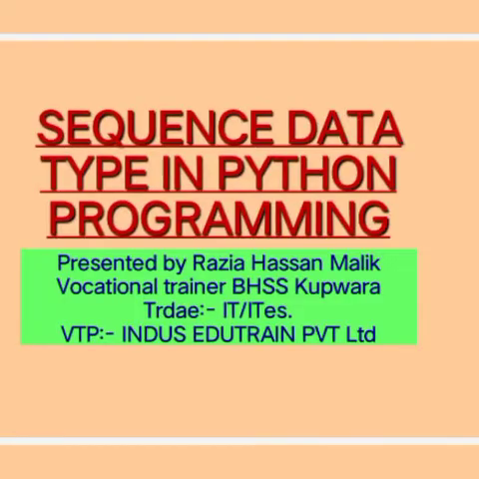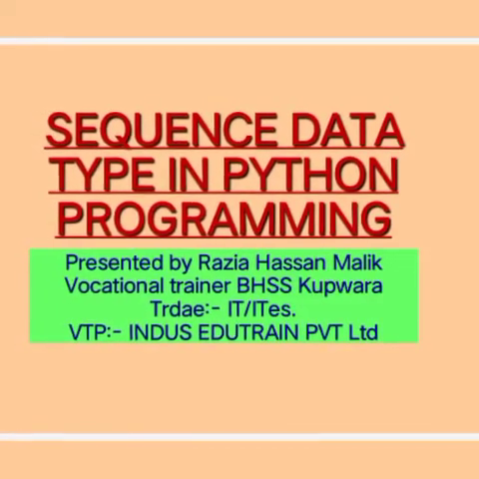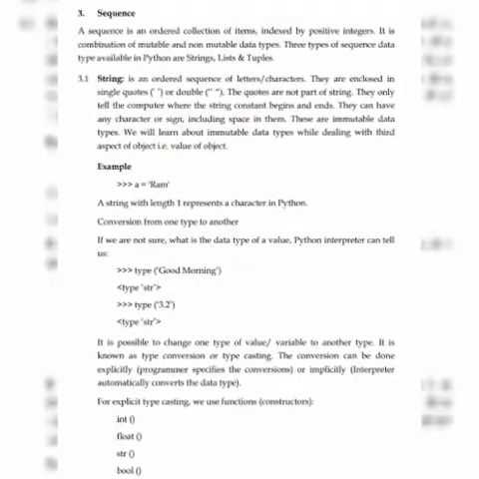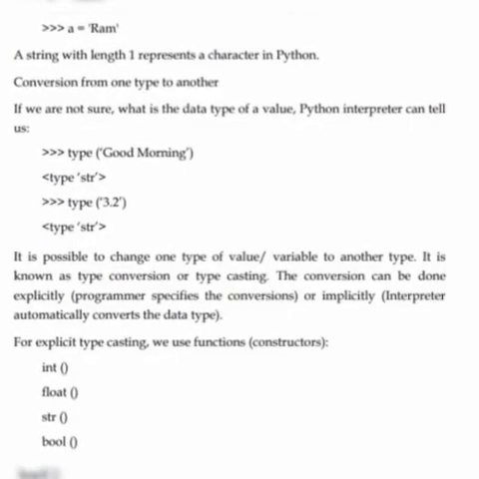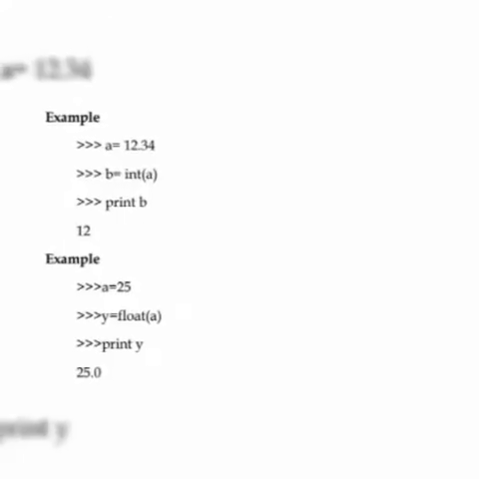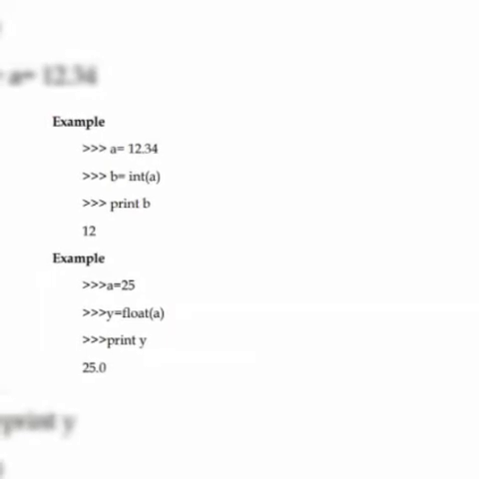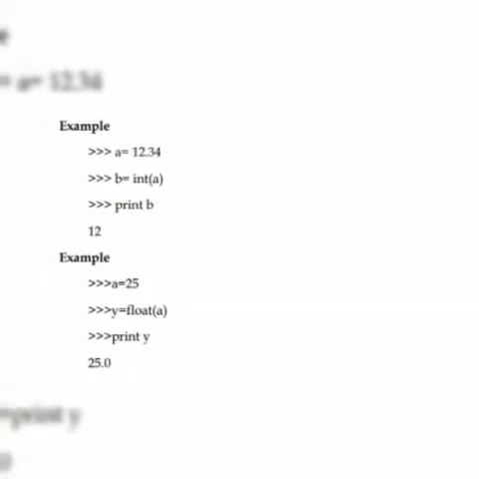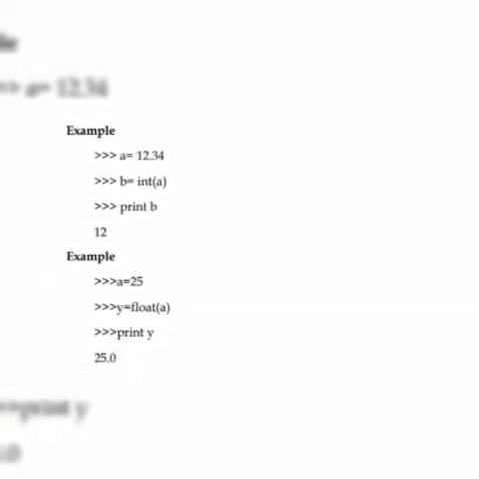So when we give print(b), it will display only the integer part of a. The decimal part will not be displayed, because we are displaying b, we are not displaying a. If we display a, then the whole data of a will be displayed. Here I am changing the type from float to integer.